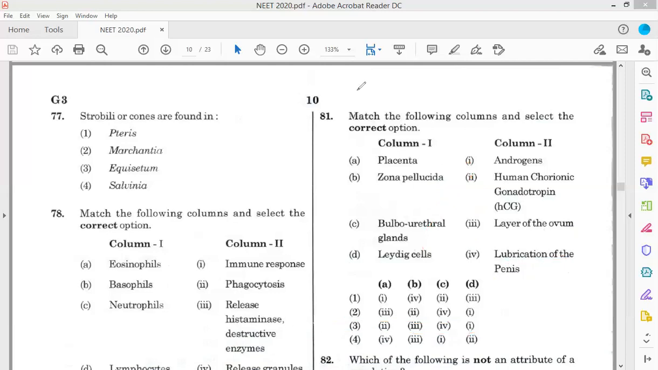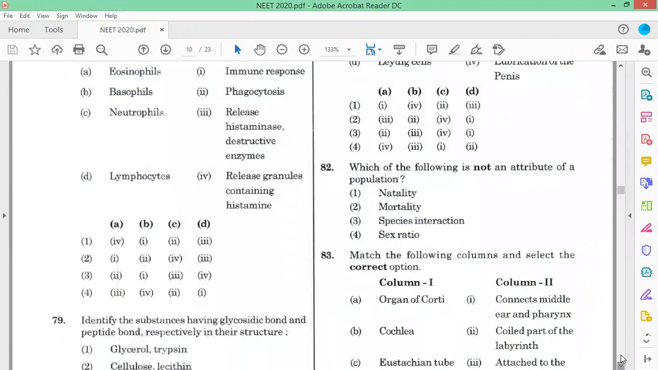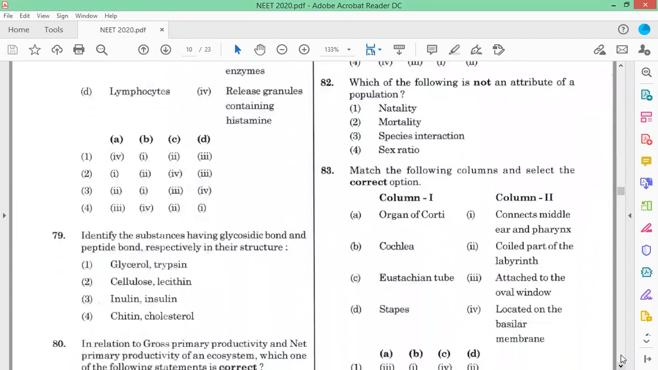We have all discussed this during our class. Hope you have done well on all those questions. Now next question: which of the following is not an attribute of a population? Now, we know the attributes of population: natality, mortality, sex ratio. Species interaction is not a property of the population. So option 3 is the correct answer.